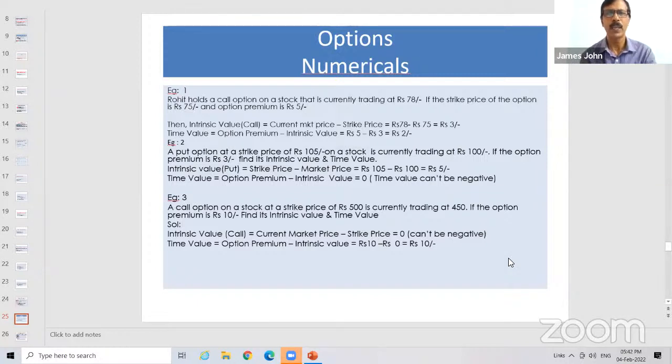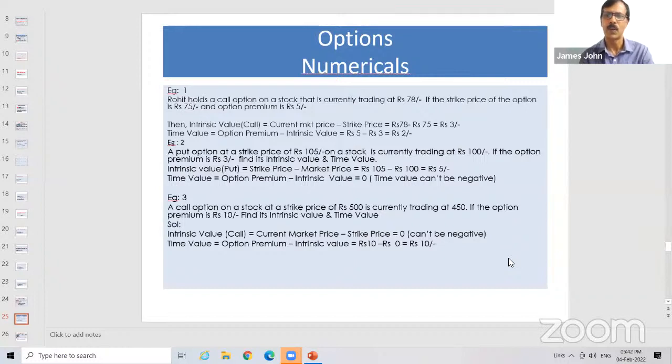So in the second example, how is the time value 0? Time value and intrinsic value cannot be negative. Here the formula is option premium minus intrinsic value. Option premium is 3 rupees and intrinsic value is 5 rupees. So 3 minus 5 means minus 2. It cannot be, so it is 0. That I have written in the bracket. Time value can't be negative.